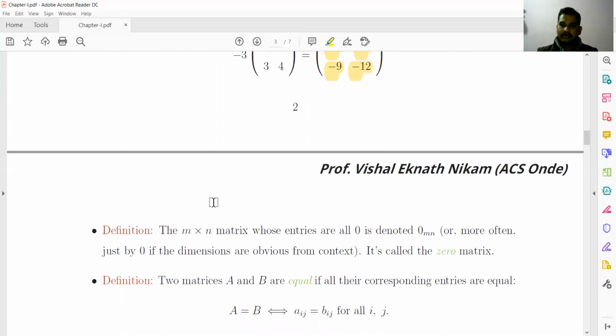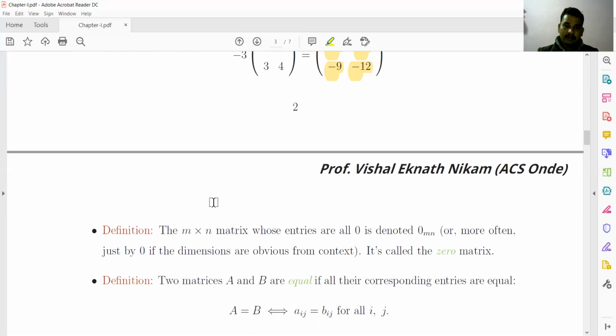Next definition is of the zero matrix. The m cross n matrix whose entries are all zero is denoted by 0 suffix mn. It is nothing but of order m cross n, or can often be denoted simply by 0. It is called the zero matrix.